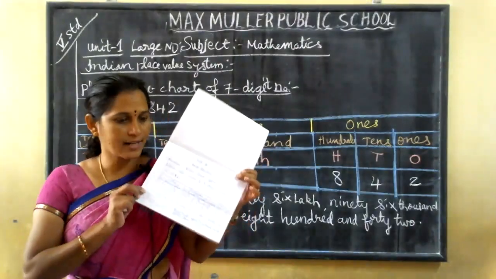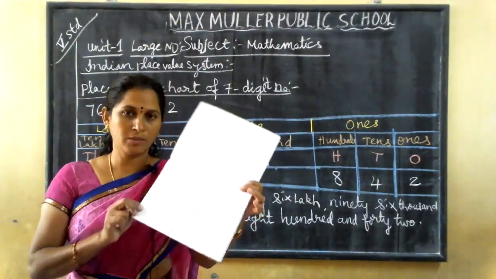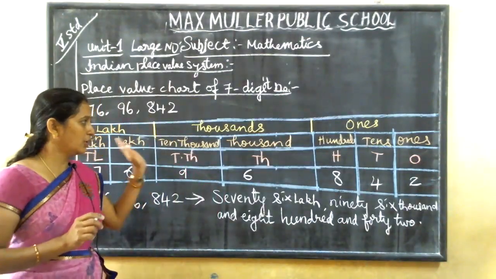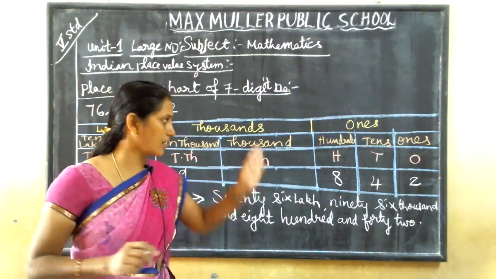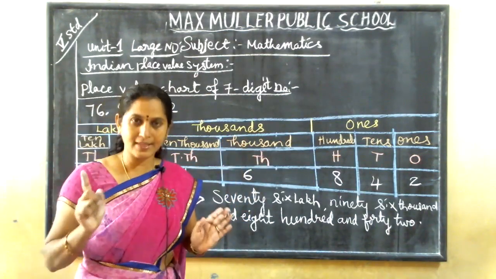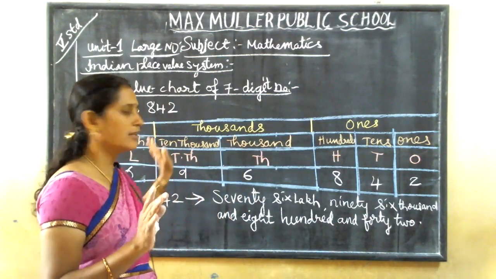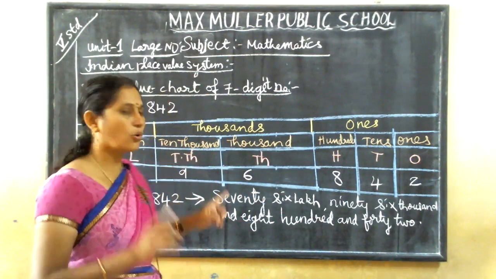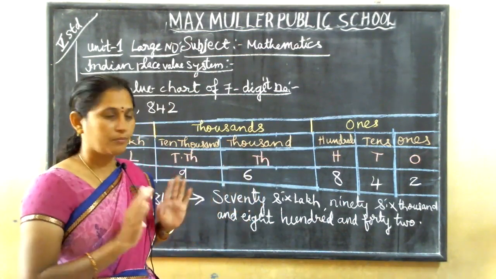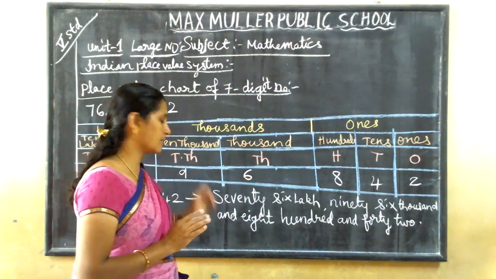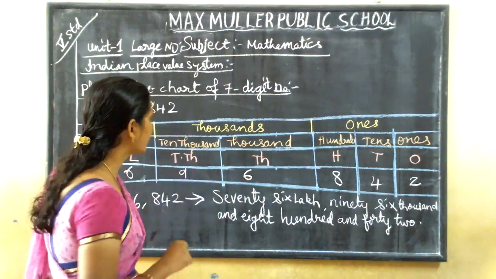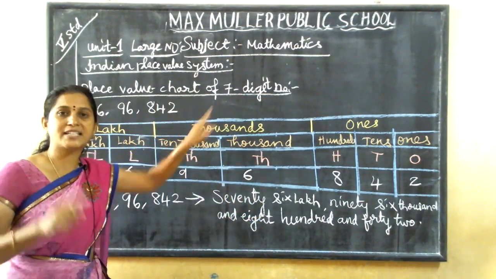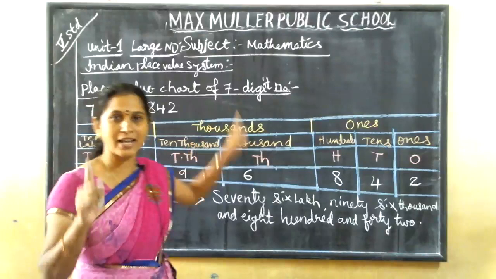We will scan and send the PDF. You see that book properly and see the page properly and write neatly. Don't use different colors of pens or pencils. I want only pencil, scale and gel pen, blue gel pen. So the book should be maintained neatly, handwriting also should be neat, and no spelling mistakes. Practice spellings properly. Got it? So this is the place value chart of 7-digit number. 7-digit means 10 lakhs. The place value of 7-digit is 10 lakhs.